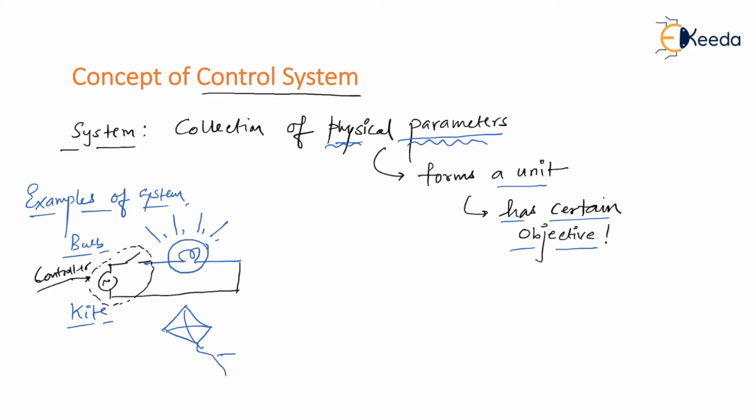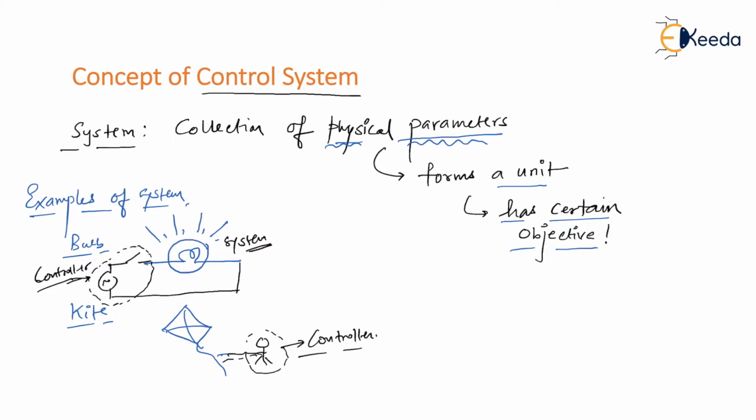So try to understand. Controller along with the system forms a control system because system itself cannot control itself. Am I right? You need some control elements in order to make that system functional. Likewise, the kite itself is not functional. Am I right? So definitely, let's say some child is playing with this kite, is going to control this kite, and therefore this child who is handling the kite is called a controller.